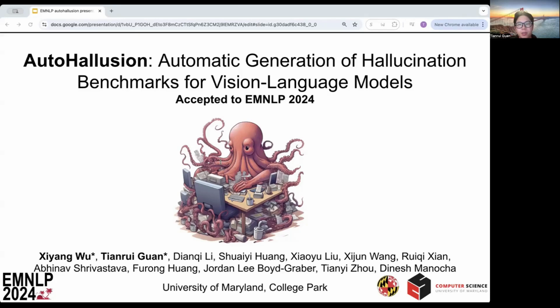In this presentation, we are presenting our work, AutoHallusion, automatic generation of hallucination benchmarks for vision language models. This work is accepted to EMNLP 2024. In this work, we want to automate the process of generating visual question pairs so that the model would be prone to hallucination. With this automated pipeline, we can tailor visual question pairs that are challenging to specific large VLMs, and the number of those difficult cases can easily scale up. Those data can be used to analyze model hallucination and mitigate it through fine-tuning based on their vulnerability.